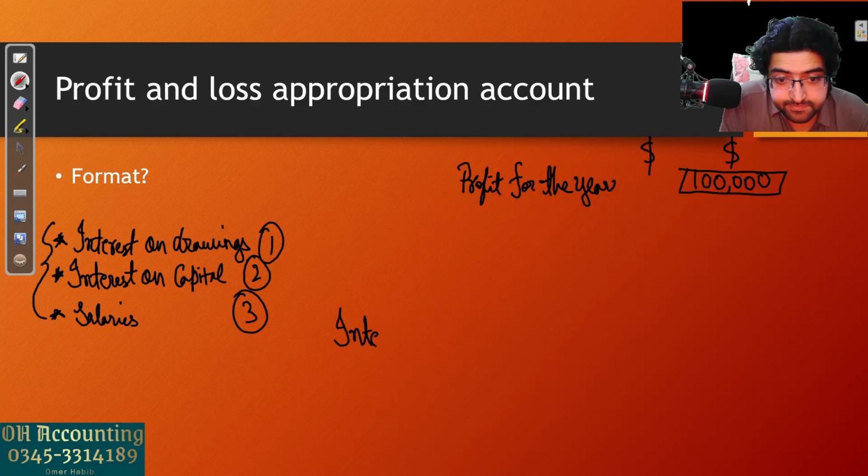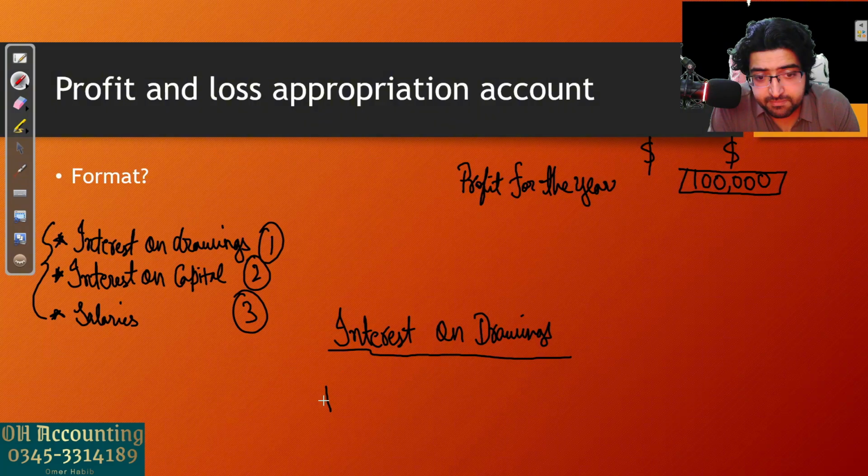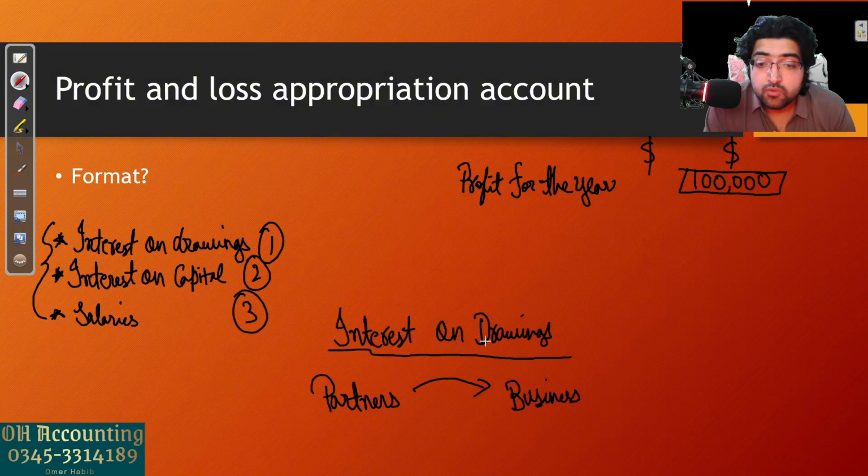Interest on drawings. You have to look at these things from the point of view of the business, not the partners. So interest on drawings is paid by the partners to the business, right? Why is it paid by the partners to the business?